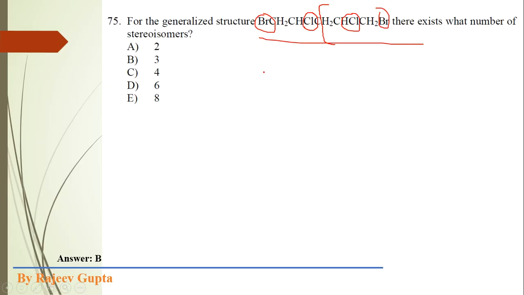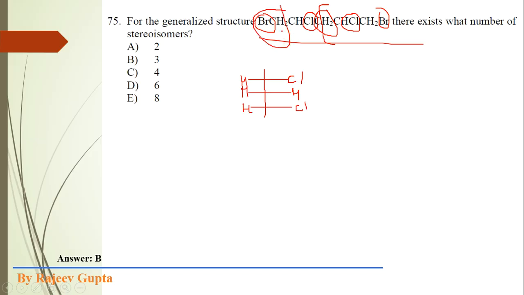First of all, I am drawing the Fischer projection of this molecule, so you can easily imagine the structure. Here this central methylene group I am drawing like this, CH2. Now CHCl and CHCl I am putting like this, and the terminal groups are CH2Br.